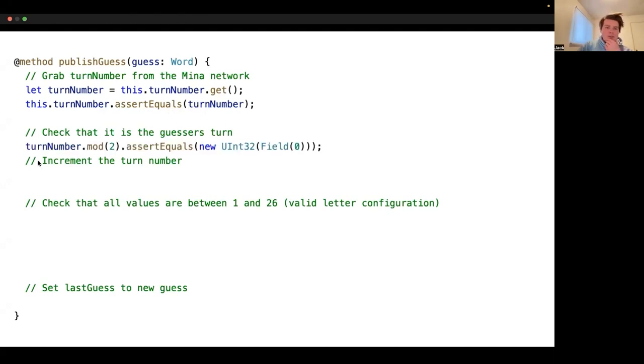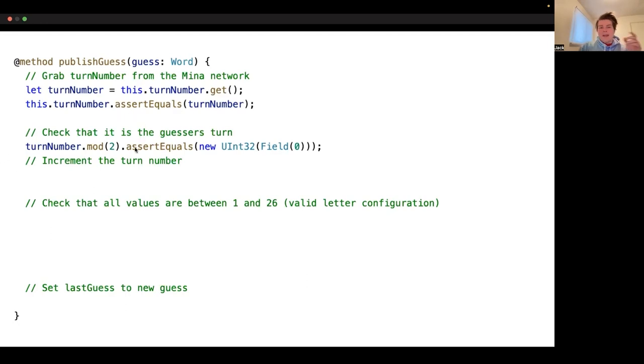The next thing that we'll do is check that it's the guesser's turn. So we can just take turn number mod 2, and then assert that this is equal to a new unsigned integer of value 0. And this assert equals method here, all that it does is it basically creates a constraint. So if we try to run this code and this condition doesn't hold true, A, the execution will halt, we'll get an error. B, even if we find a way to override that, we won't be able to get a valid zero knowledge proof.